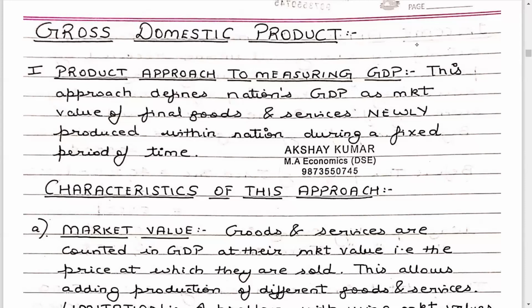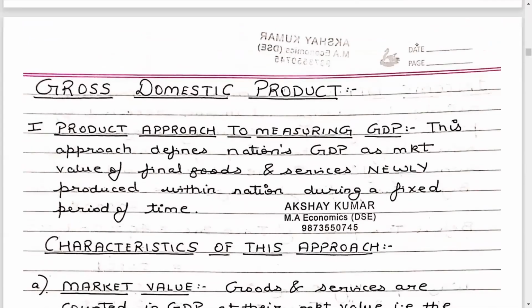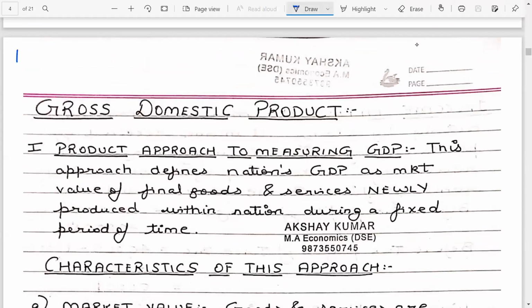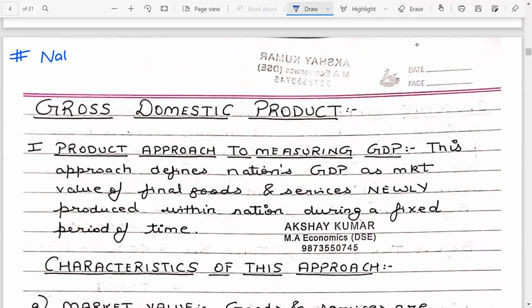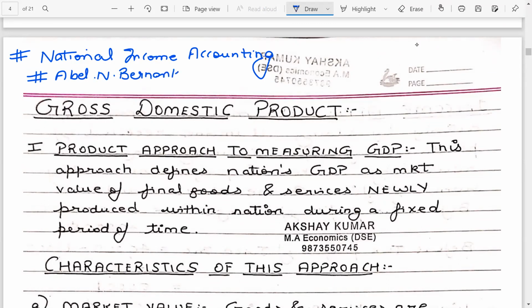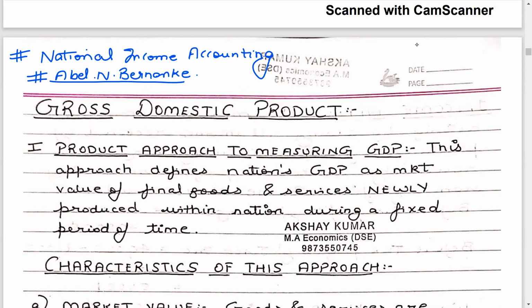Okay, we continue with our lectures on national income accounting. The book I prefer to follow for my lectures on national income accounting is Abel and Bernanke. This is the first reading for the course Introductory Macroeconomics.